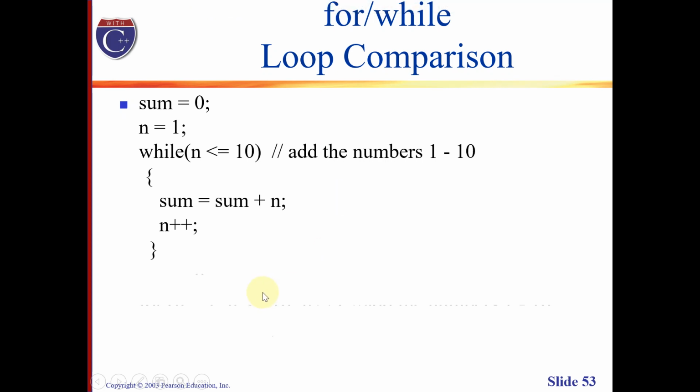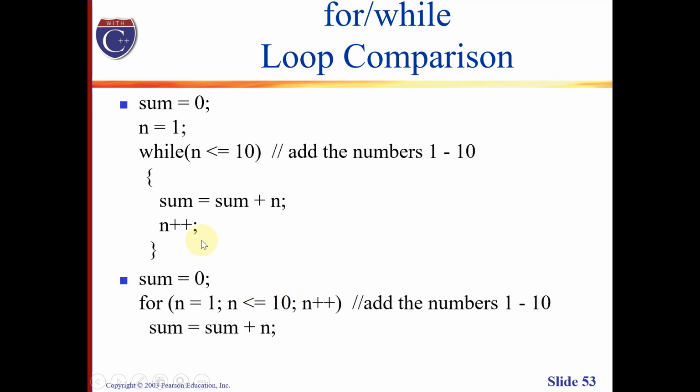Now, if we are going to convert this into a for loop, this is how it would look like. As you can see here, they do the same thing, and if we look closely, they basically have the same structure. For instance, we can see that they both use the same set of variables. The variable that will be updated in the loop body, such as this and this. Also, we have our counter variable that needs to be initialized, just like this one.